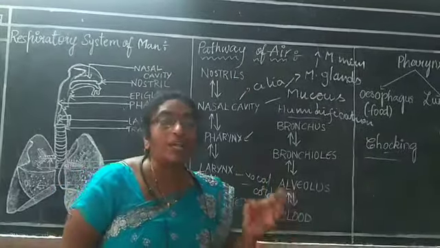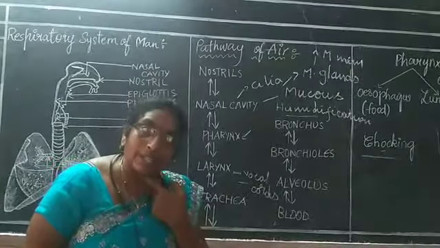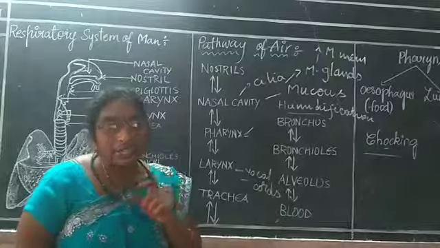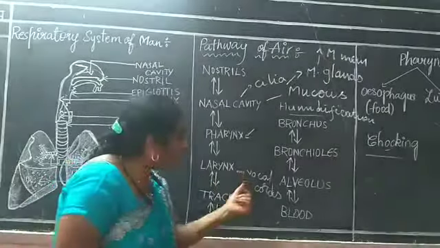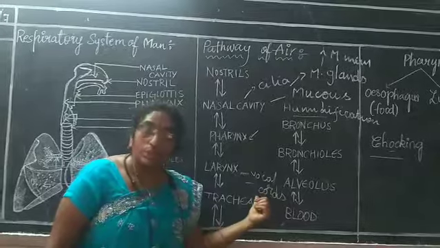The people who can't talk, they have the larynx. In them, the larynx will appear. But what is happening there? Their vocal cords are absent. Thus, they are not able to talk.